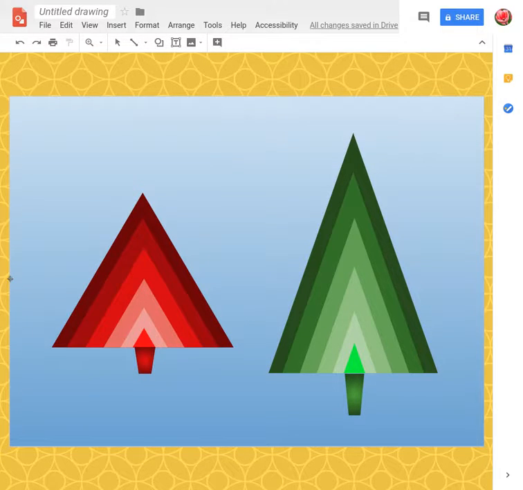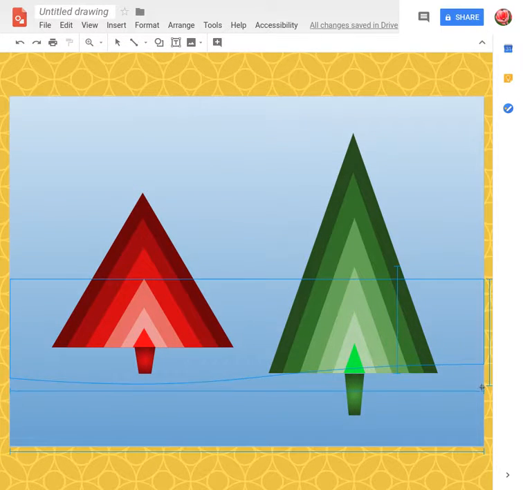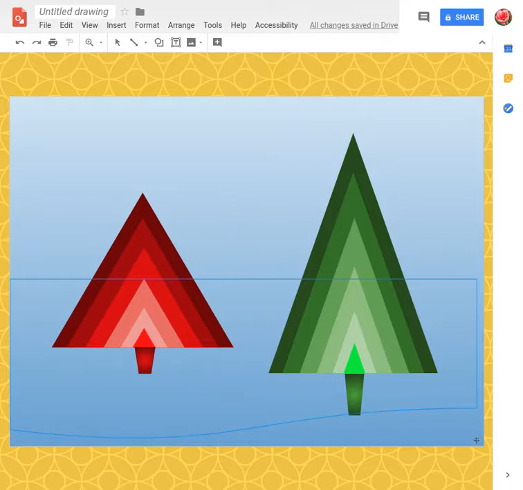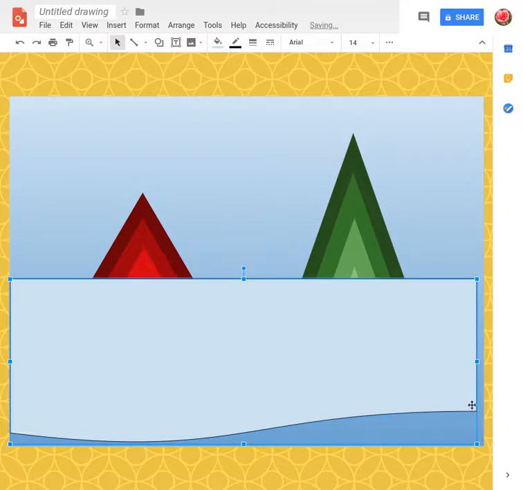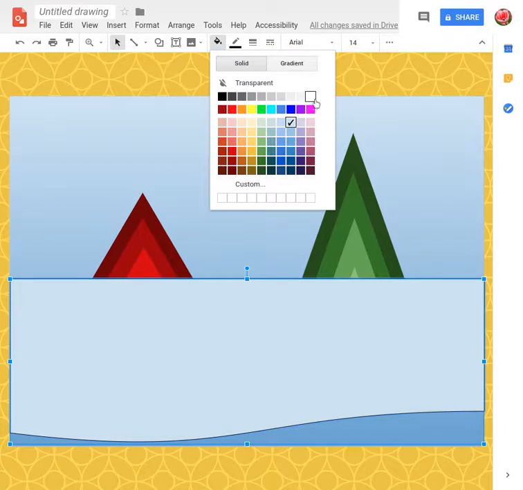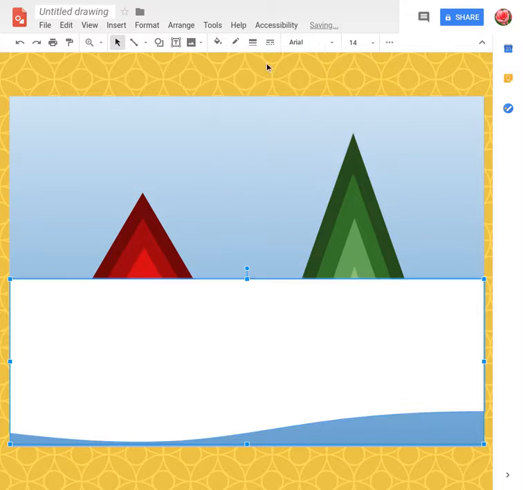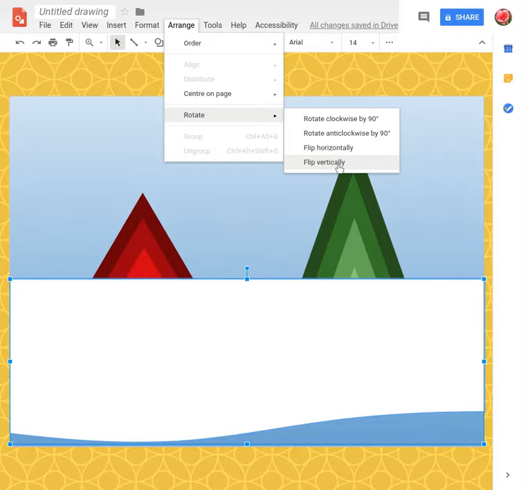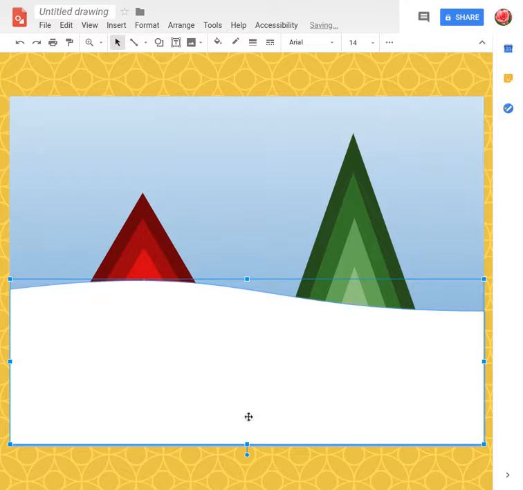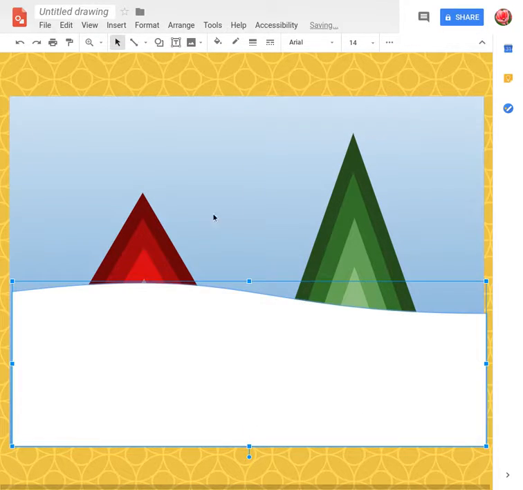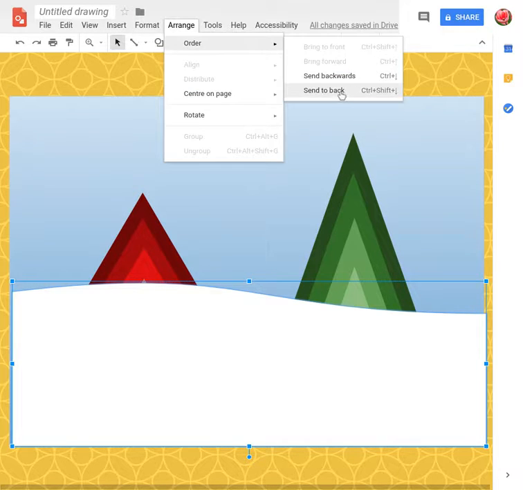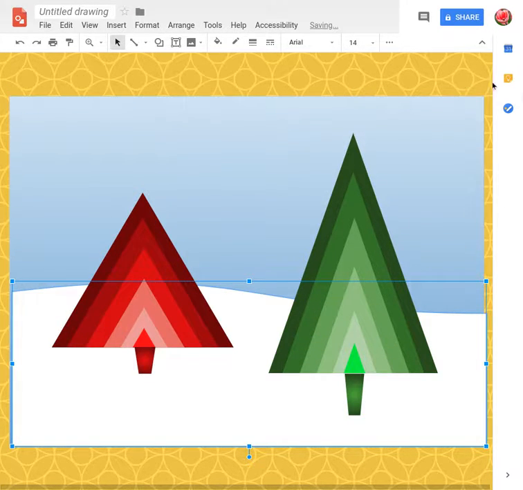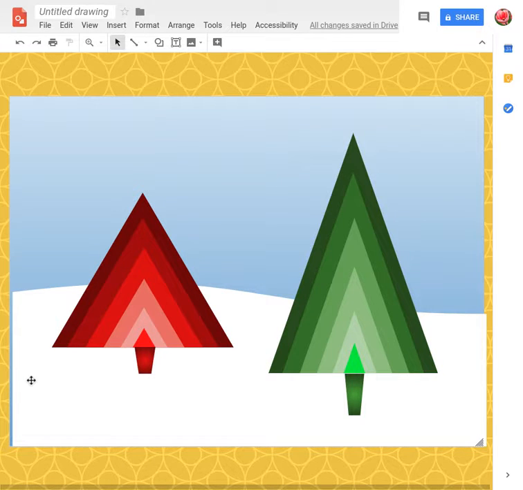Click on the side, drag it to the other side. Drag it all the way down. Right, just make it fit. It'll click to the side. Fill it with white. Again, take the line off. And then you go to arrange, rotate, flip vertically. And I'm just going to move it down so it fits. And then you go arrange, order, send to back. And you've then got snow in the background. Just make it fit.